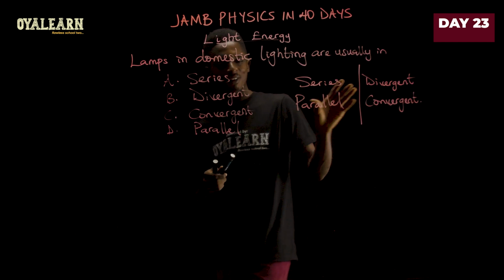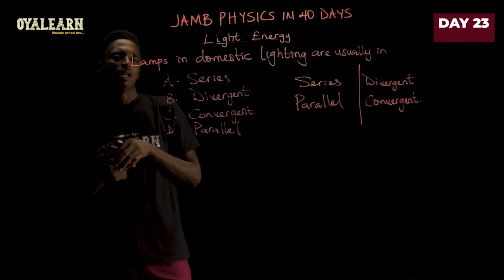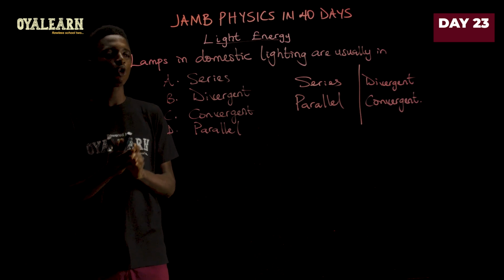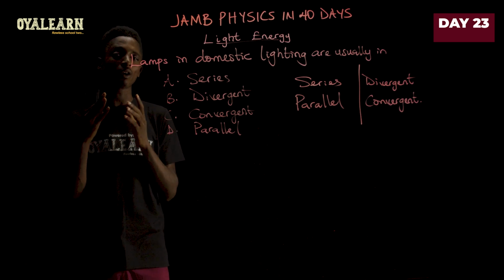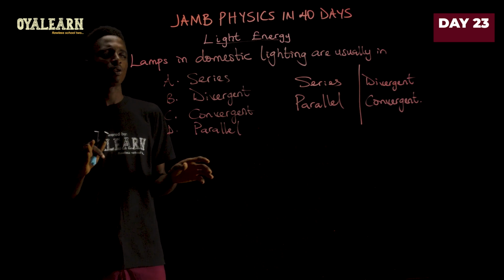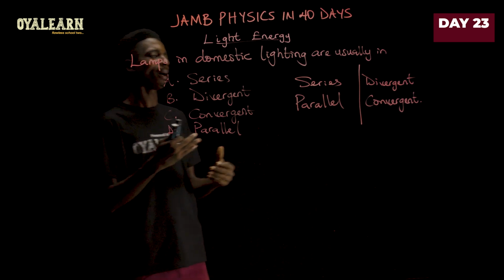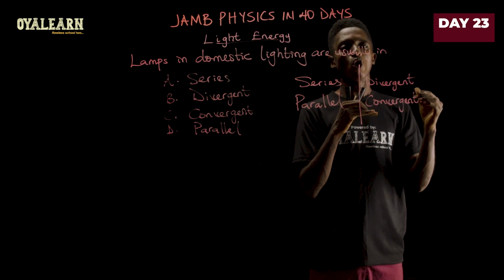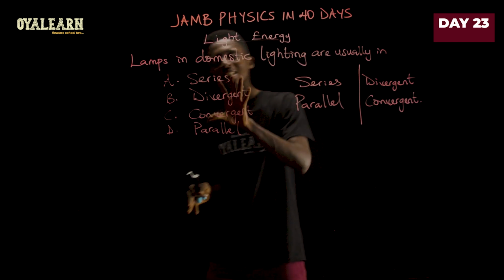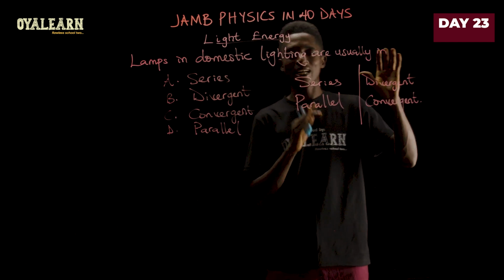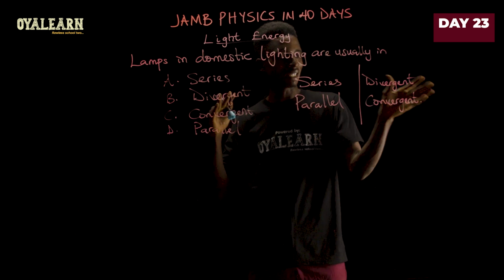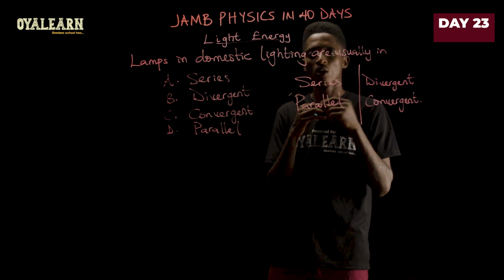Now, why have I divided into this group? So please pay attention. The way a question is set will most times help you to know what the examiner really requires of you. In this case, we are discussing light energy. So it's easy to know that I'm asking about whether it is divergent or convergent because you are looking at the beam of light. So in this case now that we're just looking at the type of lighting source that we are using, whether it produces divergent beam, convergent beam, or whatsoever.